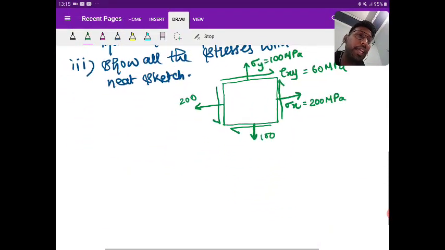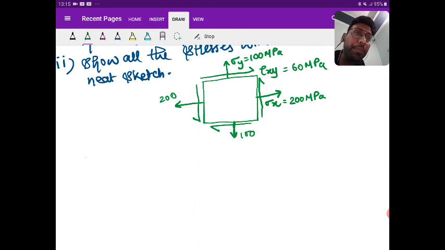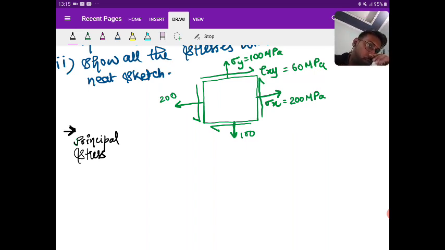See the diagram. The diagram is there. So first you need to find principal stress. Yes, you know the formula.